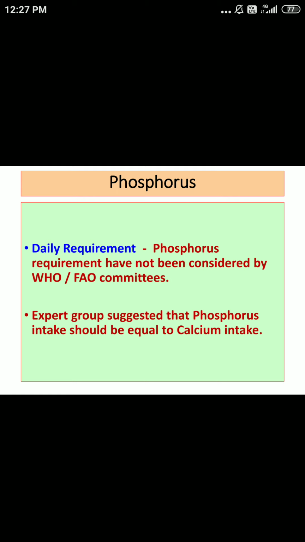If you refer to other sources, on an average it is about 0.8 to 1 gram required daily, but that figure is not given by ICMR. So the daily requirement is not considered by WHO or FAO committees; as per the expert group recommendation, calcium intake and phosphorus intake should be the same, equal intake.